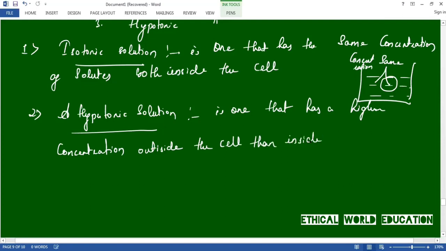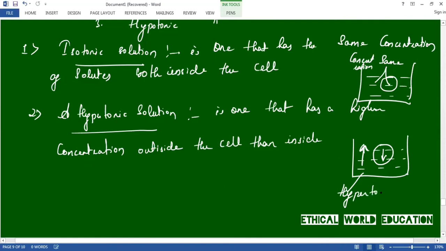That is, the concentration of solute is higher outside than inside. That is a beaker which has higher concentration compared to the cell, which has lower concentration. Ultimately this solution is called hypertonic solution.